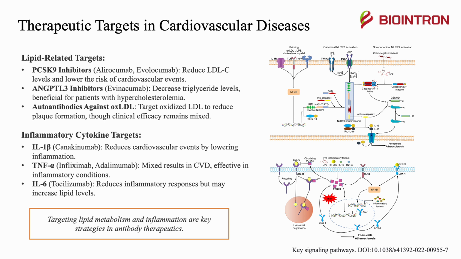We also have inflammatory cytokine targets, such as IL-1 beta, to reduce cardiovascular events by lowering inflammation, or TNF-alpha, which has had mixed results in CVD, effective in inflammatory conditions, or IL-6, which reduces inflammatory responses but may increase lipid levels. Targeting lipid metabolism and inflammation are key strategies in antibody therapeutics.